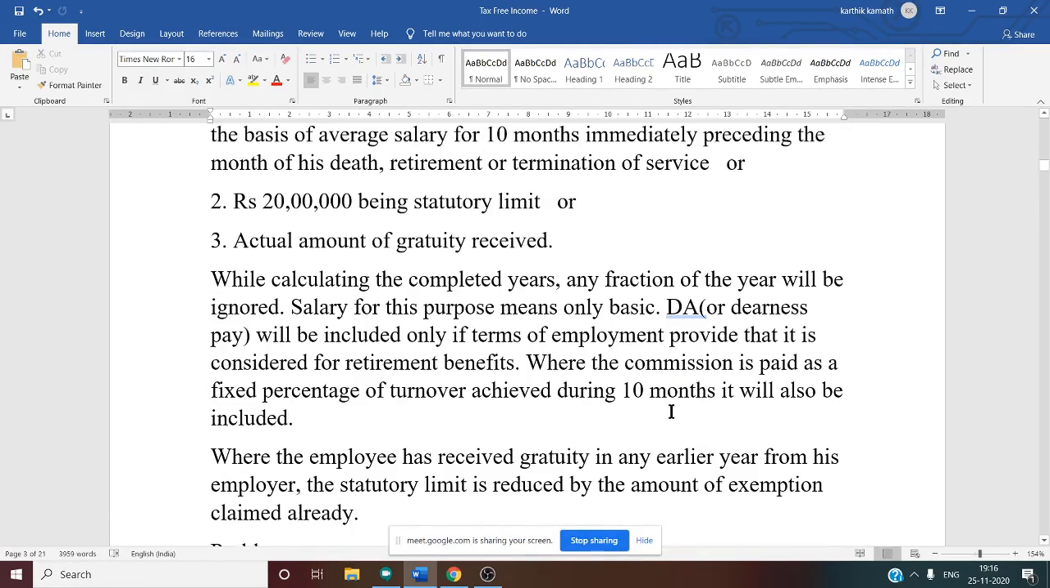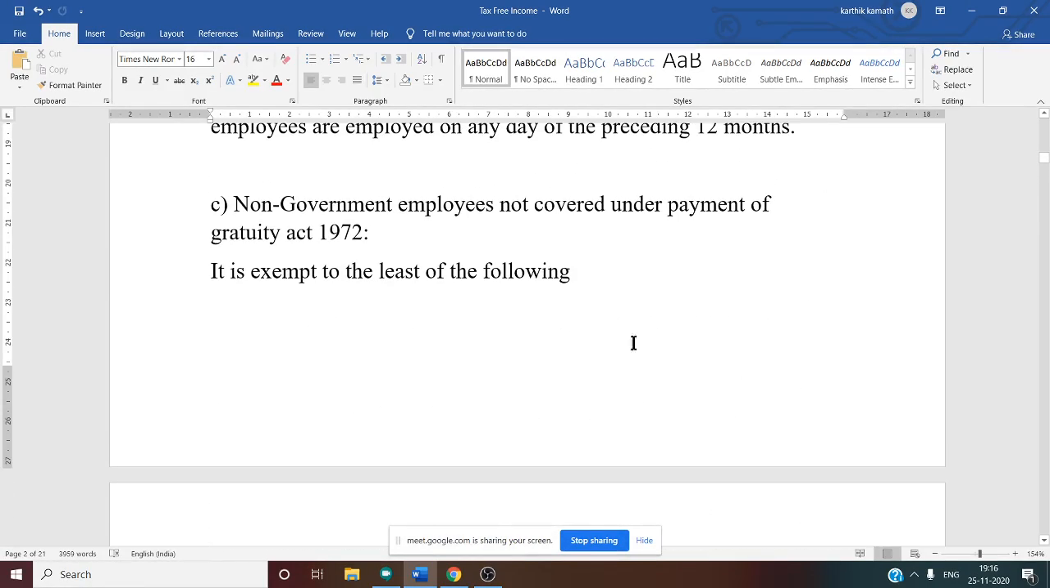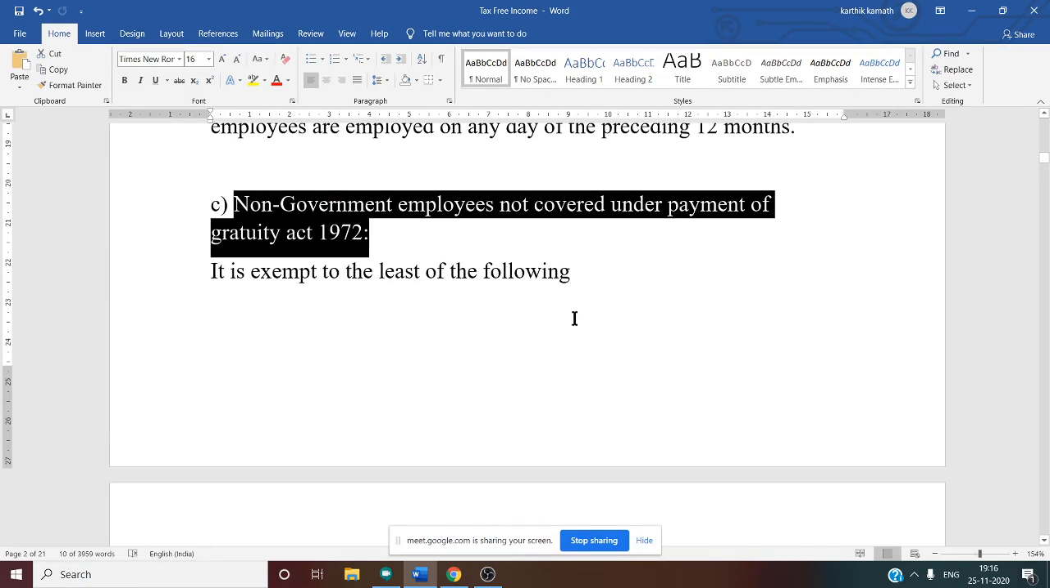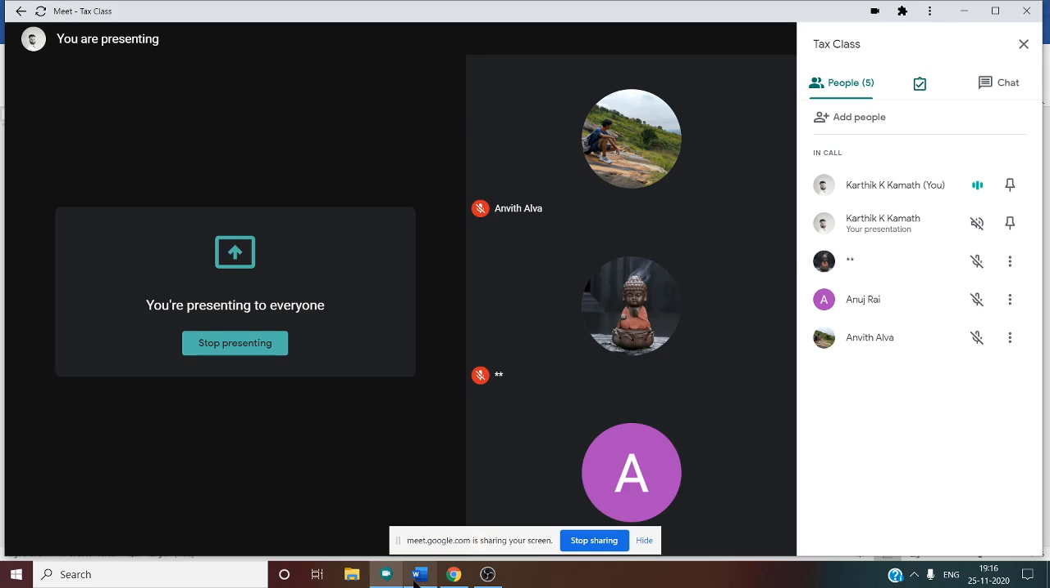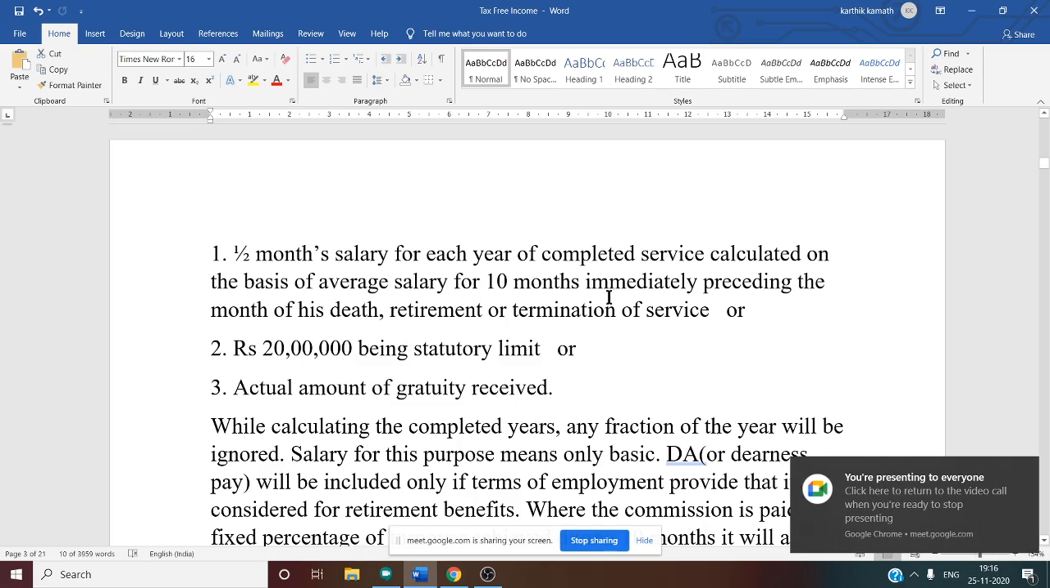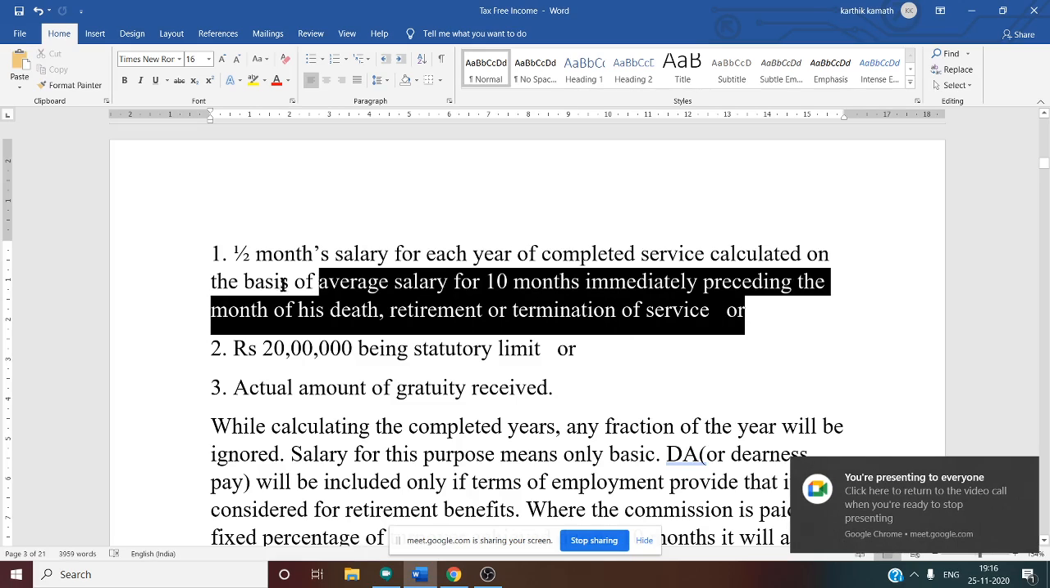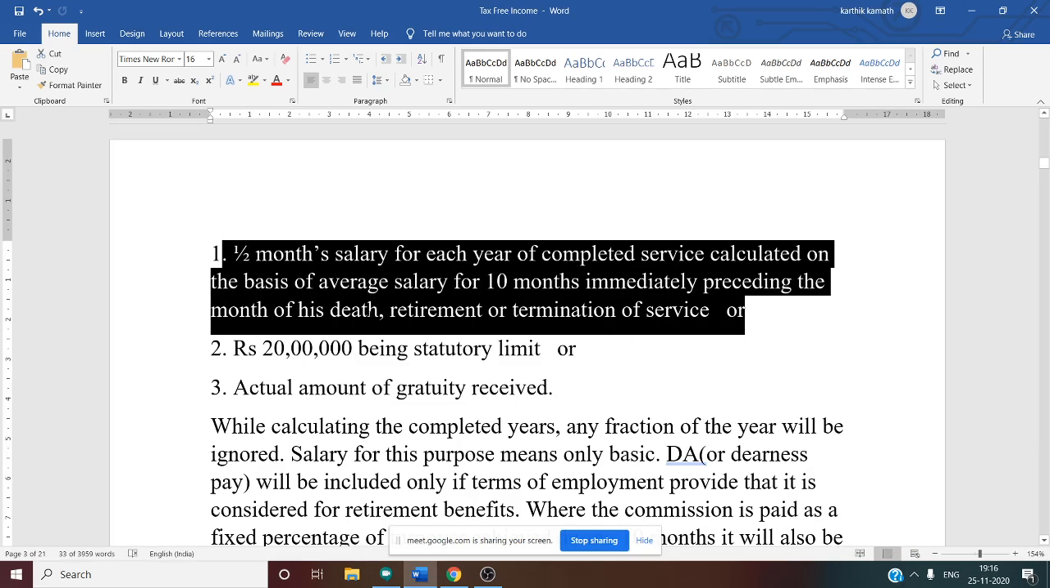After that covered case, there is one more case of not covered. Non-government employee not covered under the Payment of Gratuity Act. Again, there are three conditions. In the previous covered employee case, what we discussed was last drawn salary. But for a not covered employee, we have to consider the average salary of 10 months. See this?